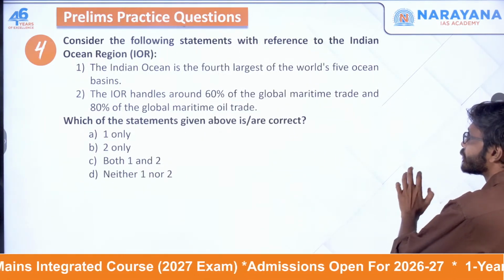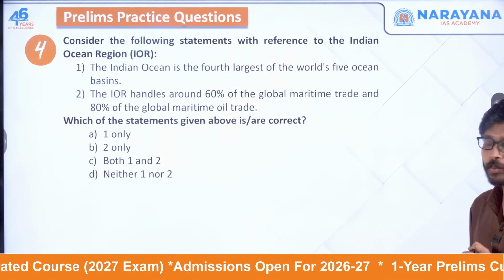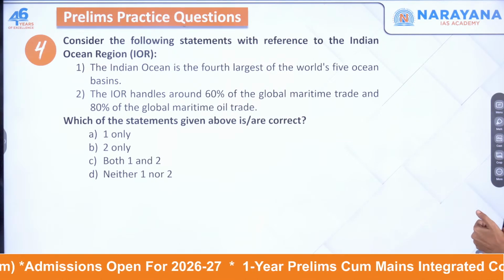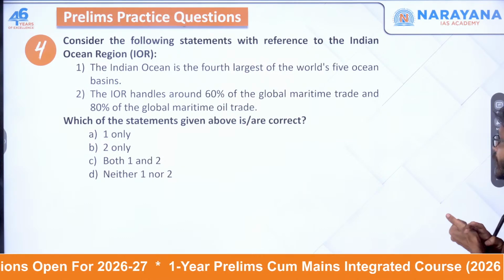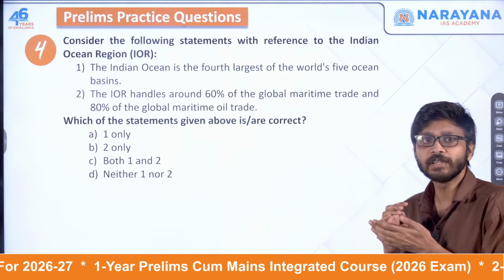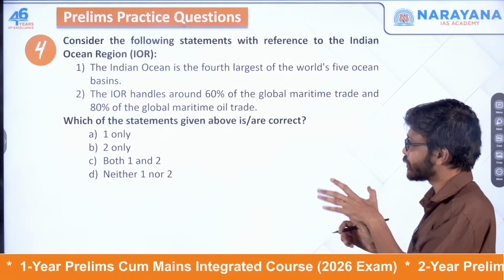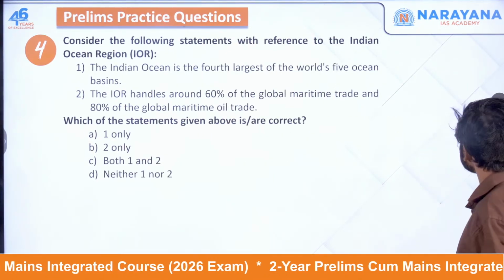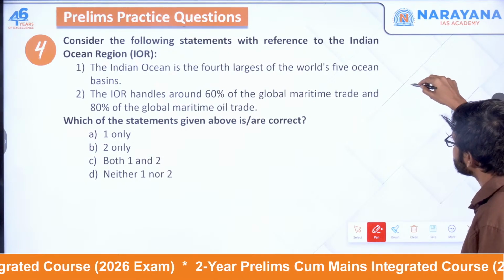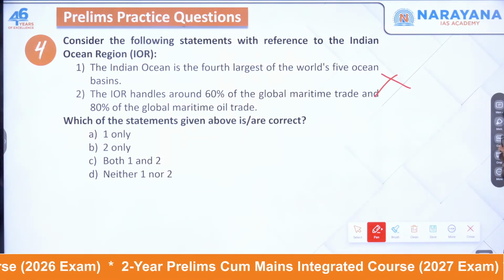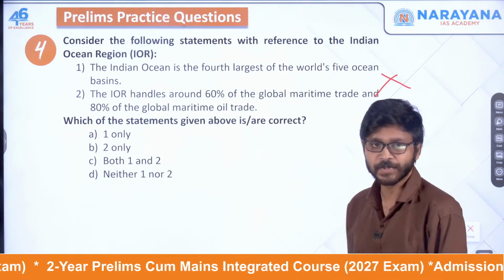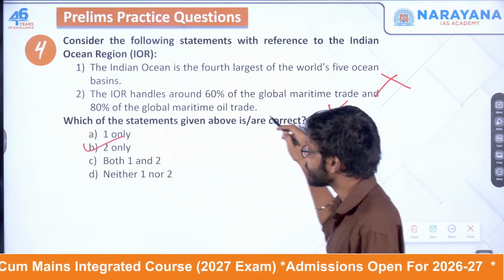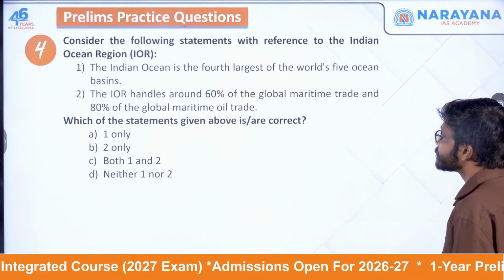Next one. Consider the following statements with reference to the Indian Ocean Basin. The Indian Ocean is the fourth largest of the world's 5 ocean basins. It's actually the third largest of the world's 5 ocean basins, not the fourth largest. So this is wrong. The Indian Ocean region handles around 60% of the global maritime trade and 80% of the global maritime oil trade. This is correct. So the correct answer is B only.